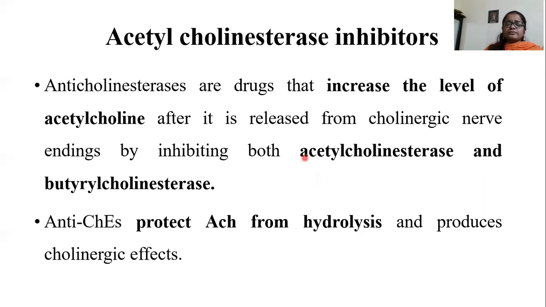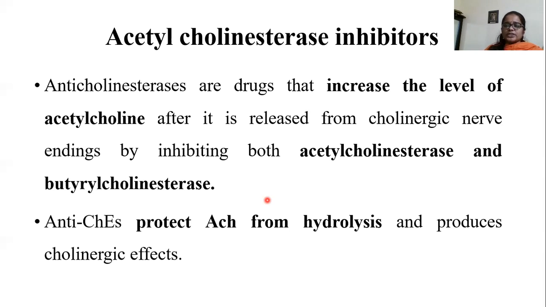Acetylcholinesterase enzyme inhibitors potentiate the activity of acetylcholine, so it binds with acetylcholine receptors on muscle cells. Then the nerve signal is transmitted from the nerve cells to muscle cells, promoting communication between the neuronal cells and muscle cells.